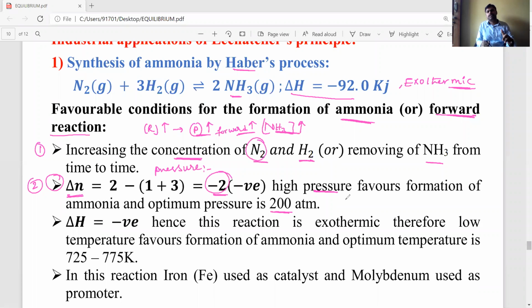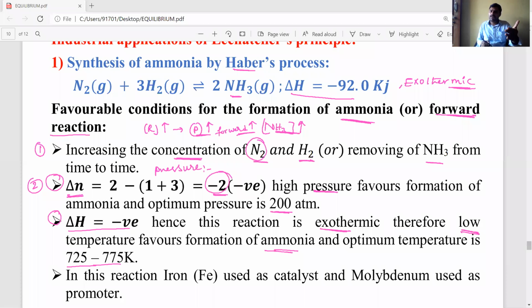Now low pressure is favorable for the formation of reactants. Next, the temperature effect. Delta H is negative, which means an exothermic reaction. Exothermic reactions are favorable under lower temperatures only. So low temperature is favorable for the formation of ammonia. The minimum low temperature is 725 to 775 kelvins, which we need to maintain.